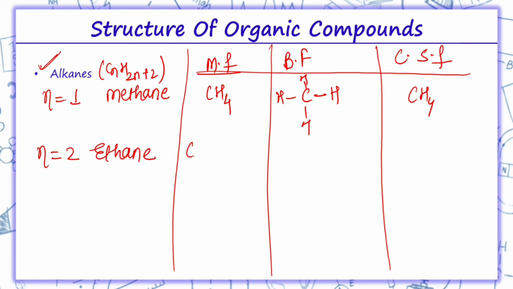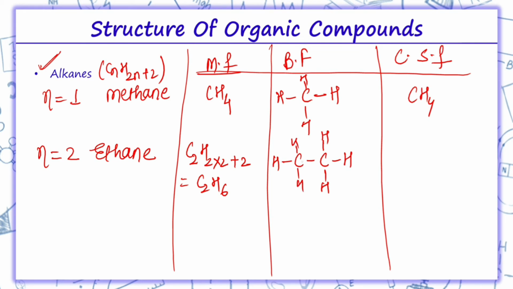So for ethane, C2, 2 into 2 plus 2, so its molecular formula becomes C2H6. Branched formula: there are 2 carbons, so we draw 2 carbons and each carbon is satisfied by hydrogen. So over here H, over here H and here H. We can count, there are 2 carbons, there are 6 hydrogen. Thus its condensed form will be CH3 bond CH3.